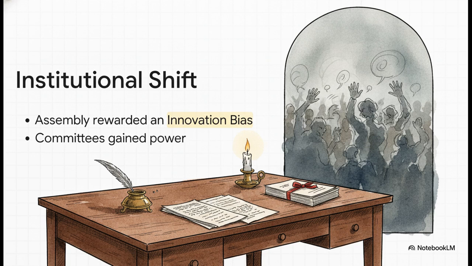There was this huge institutional shift where newly formed behind-the-scenes committees suddenly gained the power to propose and dispose of ideas. So while the great orators were out on the floor battling it out publicly, the data shows the left ultimately secured its revolutionary laws by mastering this quiet, bureaucratic committee system.